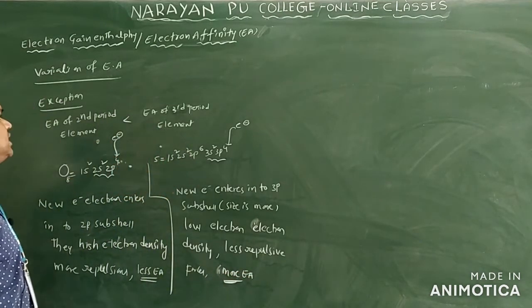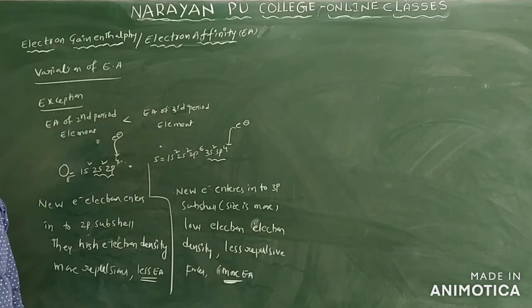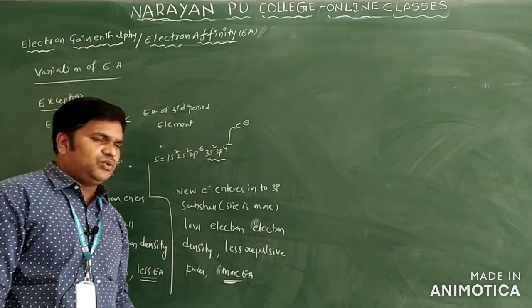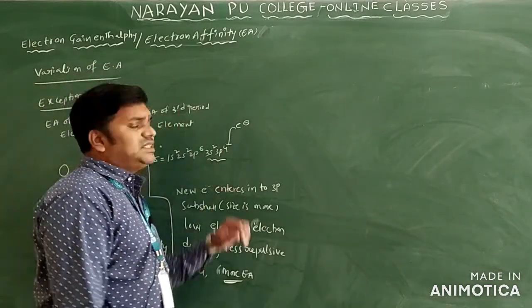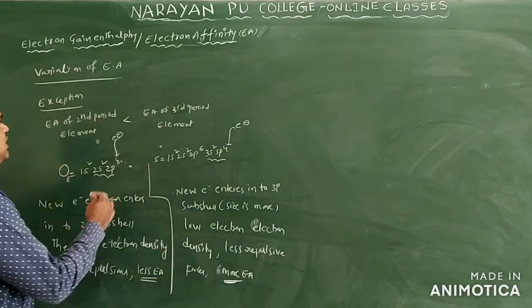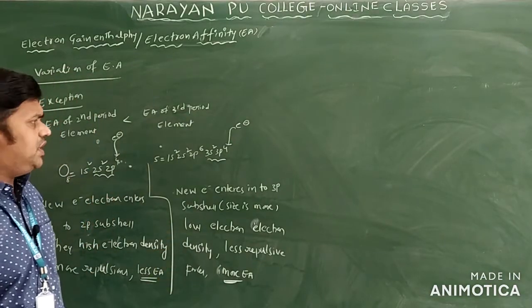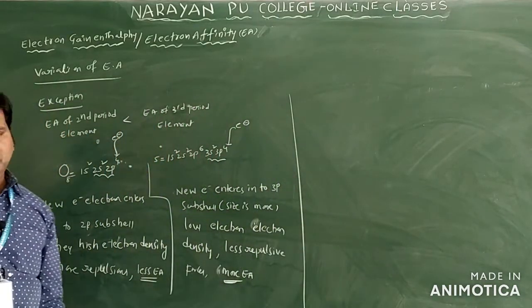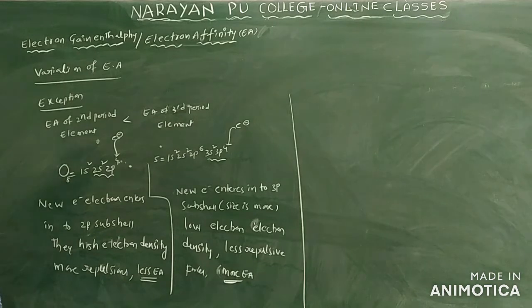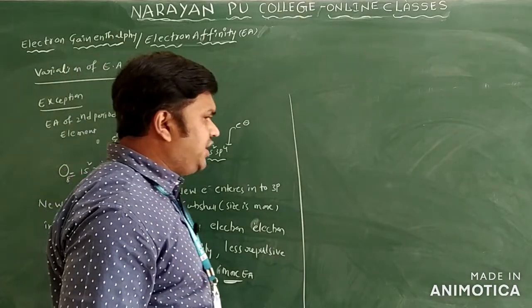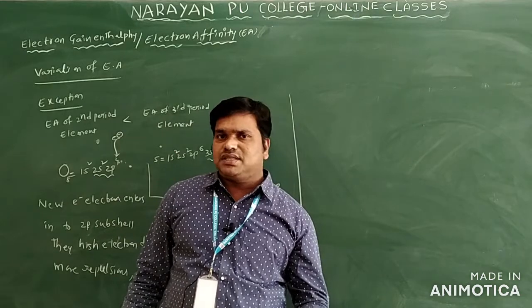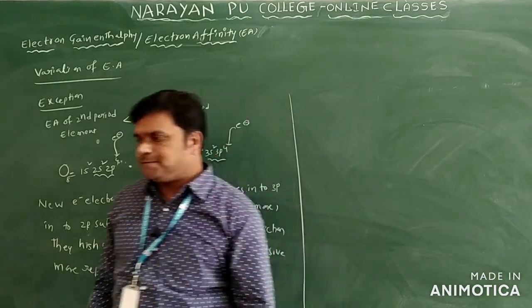This is the reason why the second period element in each group is less than the third period element only. If in the group you are taking second period, fourth period and so on, the third period is always greater than the second period. Second period element is always less than the third period element only, because of these reasons only. So this is mainly an exceptional case in electron affinity. These are the main variations we discussed, how it changes in periods and how it changes in groups. So this is regarding electron affinity only.